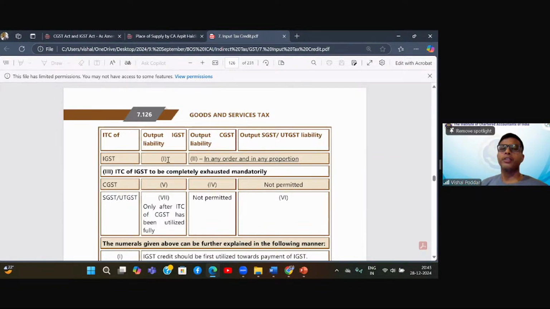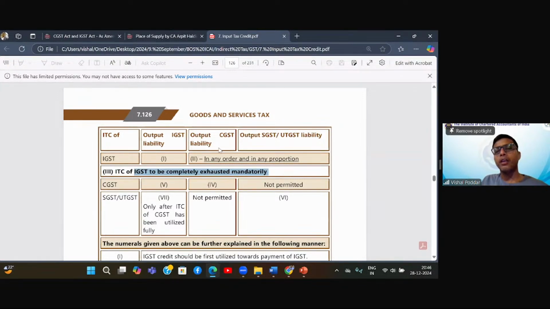Now this 200 IGST has to be utilized before you go to the CGST or the SGST credit. So it means compulsorily you have to exhaust, you have to compulsorily utilize your entire IGST credit first. So first utilize IGST credit for IGST liability, that is done. Still IGST credit is left. So in my example, 200 rupees of IGST credit is left.